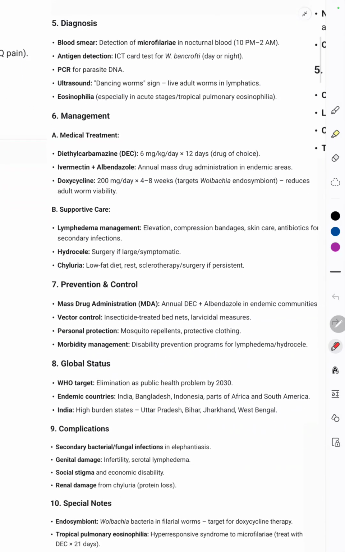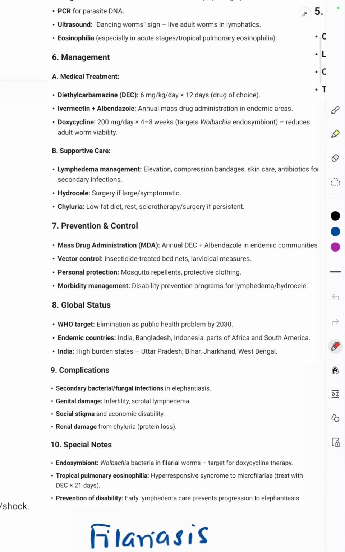Management. For the management, diethylcarbamazine, that is DEC, 6 mg per kg per day for 12 days is the drug of choice. Apart from that, ivermectin and albendazole can be given as annual mass administration. Doxycycline 200 mg per day for 4 to 8 weeks can also be useful. Supportive care for lymphedema management includes elevation of the limb, compression bandages, skin care, antibiotics, and prevention of secondary infections. In hydrocele, surgery is done if it is large and symptomatic, and for chyluria, a low fat diet and sclerotherapy are used.